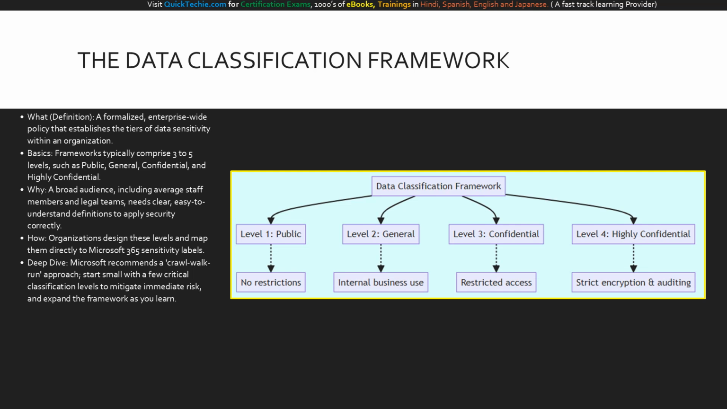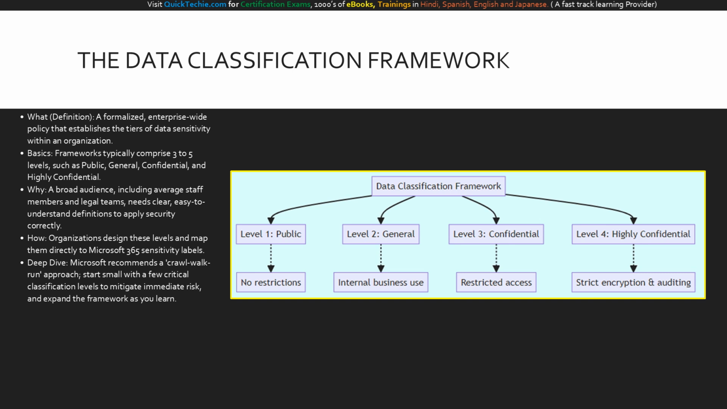Before you configure technology, you must define your strategy. This is your data classification framework. It is an enterprise-wide policy that dictates exactly how data should be tiered and treated. You should aim for simplicity, typically 3 to 5 levels. If you use terms like public, general, confidential, and highly confidential, you make it incredibly clear to your users what the impact of that data is.